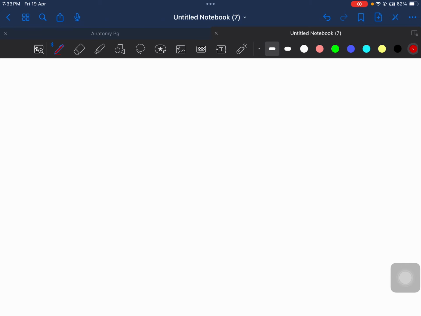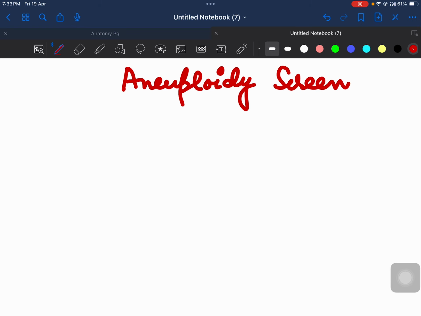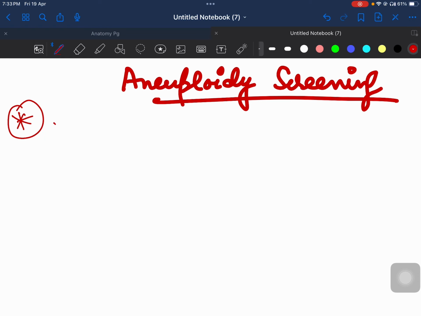So, hello everybody. Today's topic will be aneuploidy screening. This is a very important topic if you consider your NEET PGs because this is a topic which is generally not taught in your MBBS curriculum, but you have questions in your post-graduation MD entrance examination. So basically, what are we going to read today?